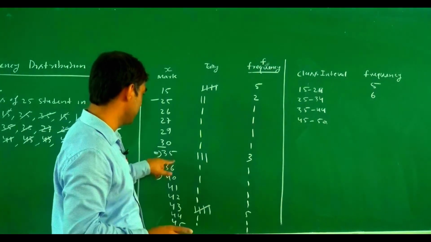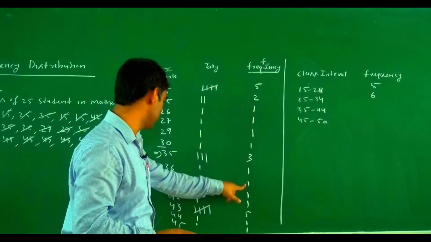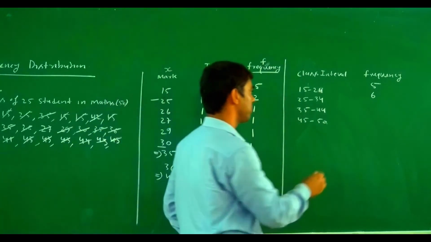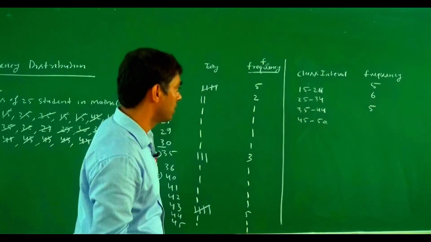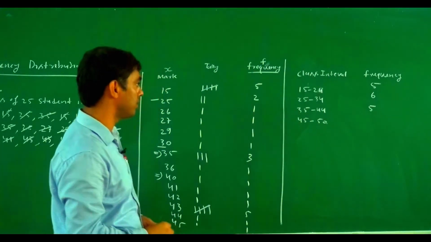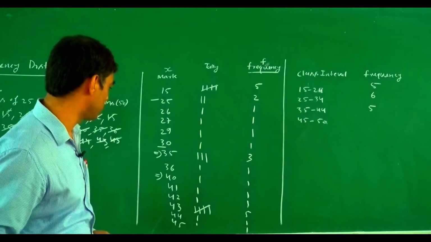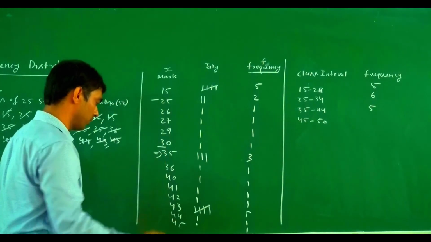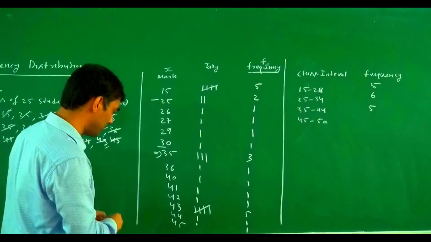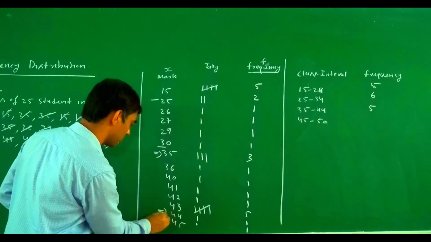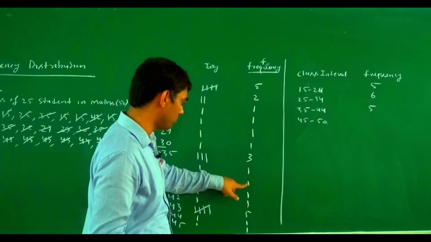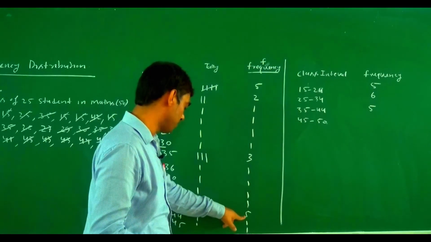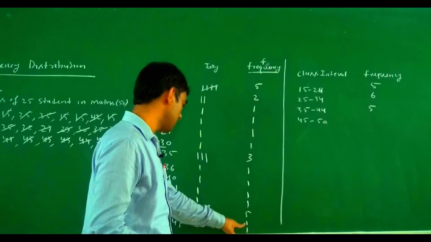35 to 40, this means 3 plus 1 plus 1. This means this one is a 5. Then 35 to 44. This one is not a 35 to 40. This one is a 35 to 44. So 35 to 44 means here, up to here. So 3 plus 1, 4, 5, 6, 7 plus 5, 12 plus 1, 13.